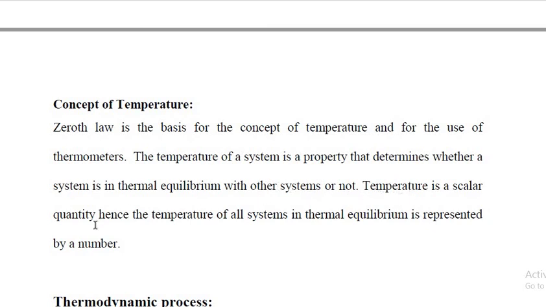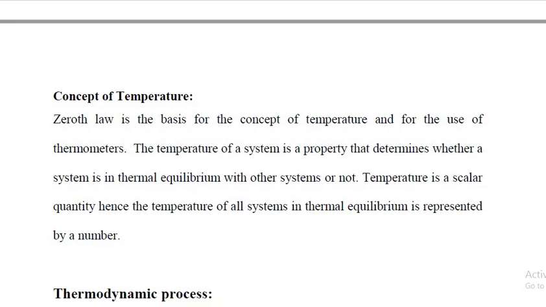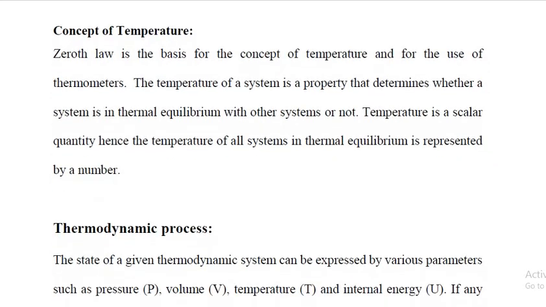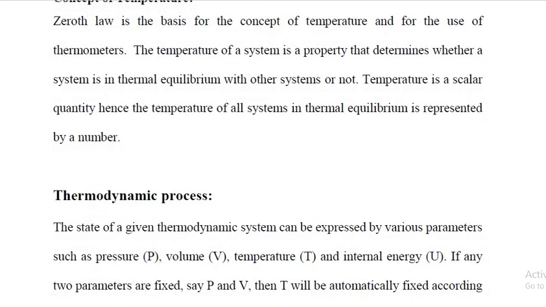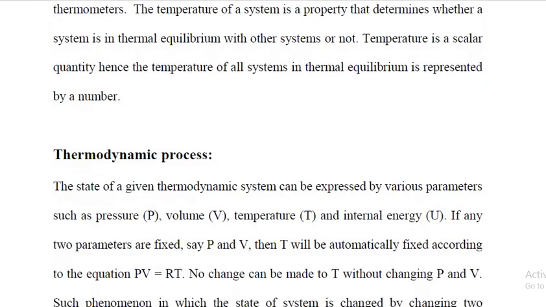Temperature is a scalar quantity, hence the temperature of all systems in thermal equilibrium is represented by a number. So we say like 100 degrees Celsius, 200 degrees Celsius, like that. So we express temperature as a scalar quantity.